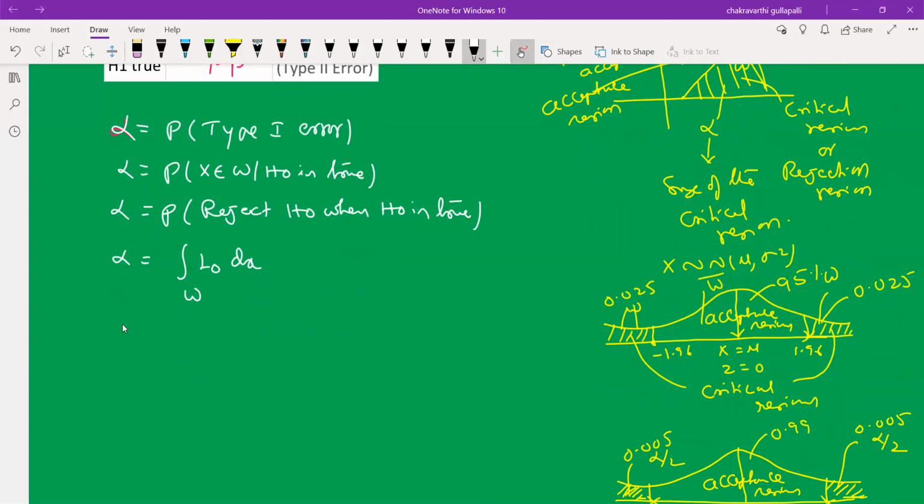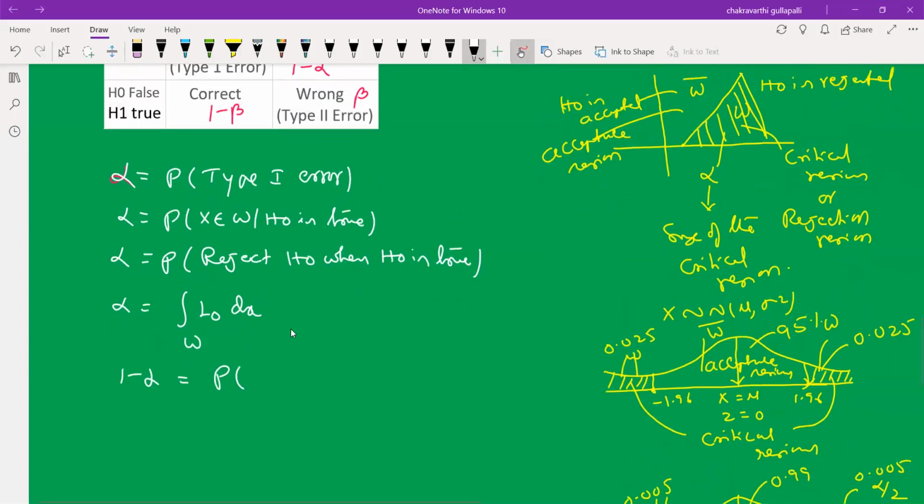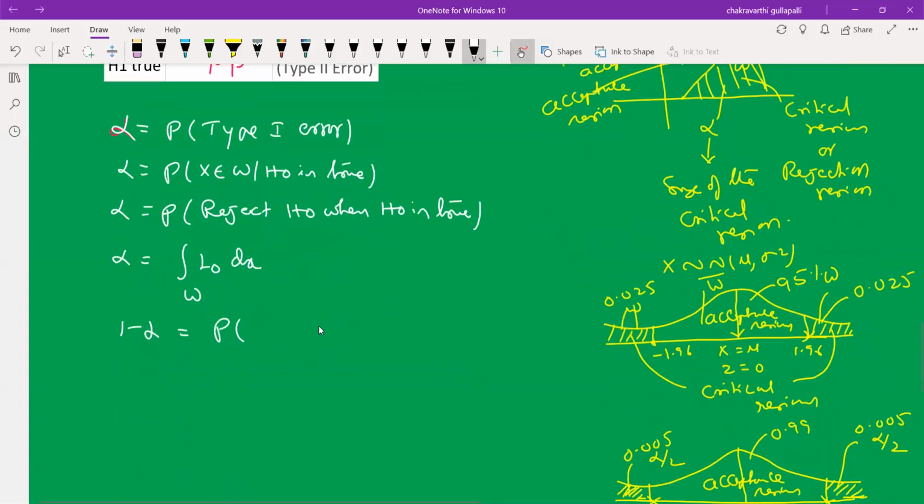Next, 1 minus alpha. 1 minus alpha means the probability of accepting H0 when H0 is true. When H0 is accepted, the sample statistic falls in W bar, the complement of W, under H0 is true.